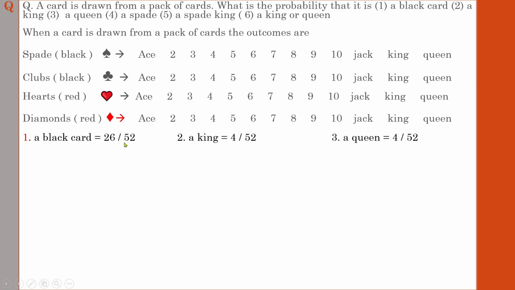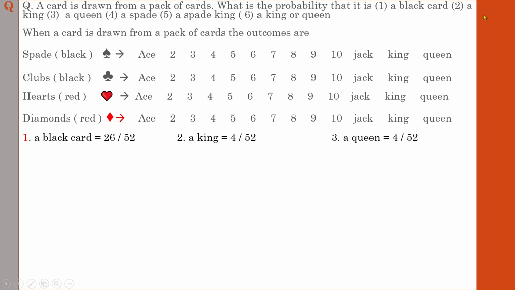Divided by, the denominator is represented by the total number of events. How many cards are there? There are 52 cards. If you add together all these, you will get 52. So probability of getting a black card is 26 by 52.